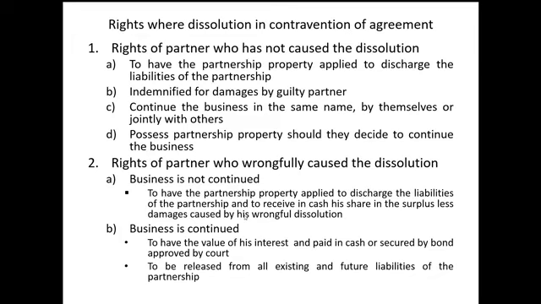Okay, unahin natin yung right ni B and C. Ito yung innocent party. Una, okay, meron daw silang right na mag-demand na gamitin yung partnership property pambayad ng partnership obligation. Pangalawa, dapat i-indemnify sila ni A for damages. Kasi may breach of contract sa part ni A. Tapos letter C, okay, pwedeng i-continue daw ni B and C yung partnership operation. Either silang dalawa lang na si B lang or magsama sila ng iba tulad ni D, a stranger. At meron daw silang right na i-possess ang partnership property kung nag-decide silang i-continue ang partnership operation.